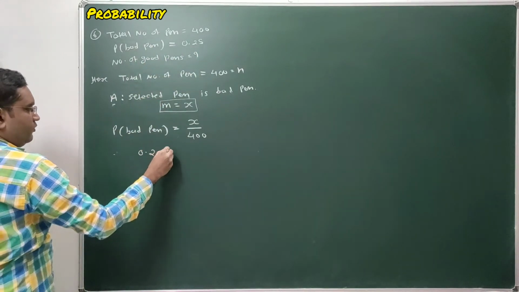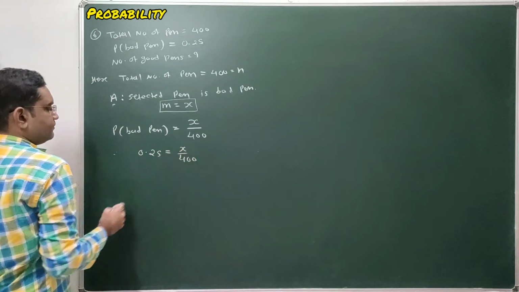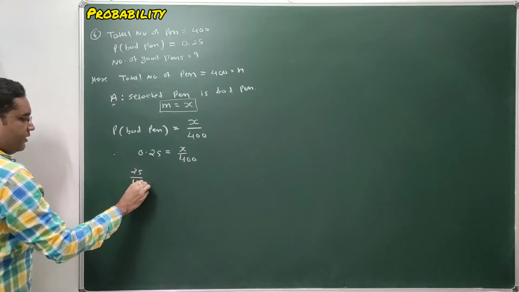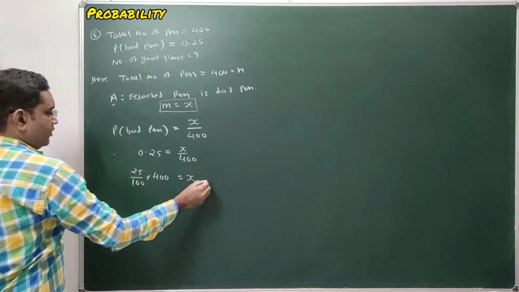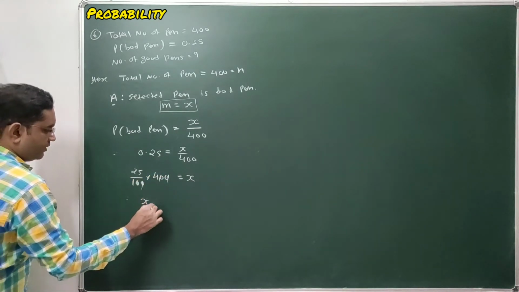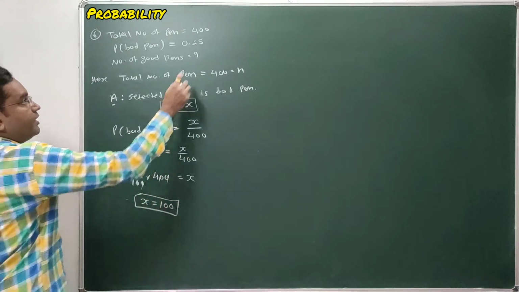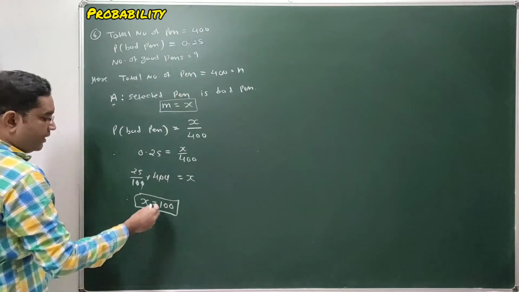So 0.25 equals x upon 400. Simplify this. So it's 25 upon 100 into 400 equals x. Zero zero cut. So we are getting x equals 100. So total 400 pens are there, in which total 100 bad pens are there.